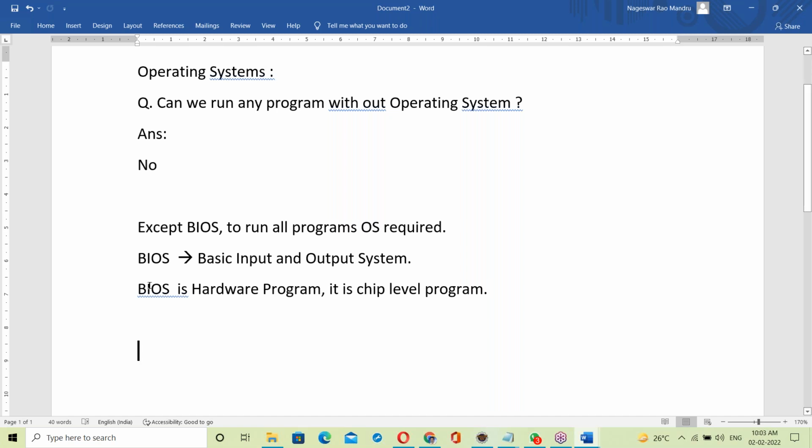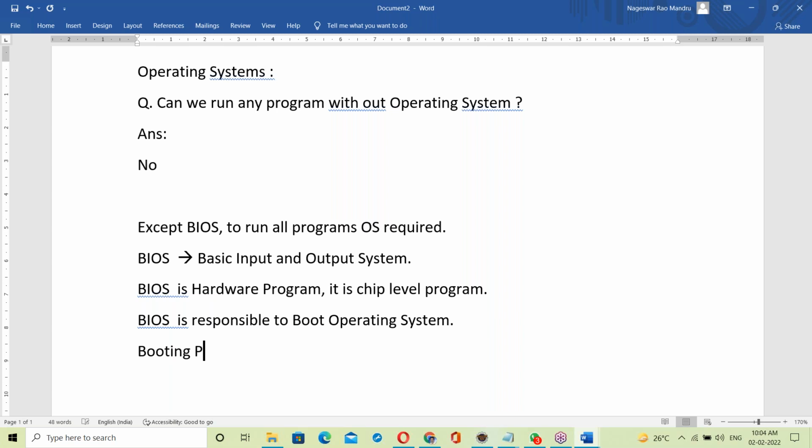Now, what's the responsibility of BIOS? BIOS is responsible to boot the operating system. What is the booting process?